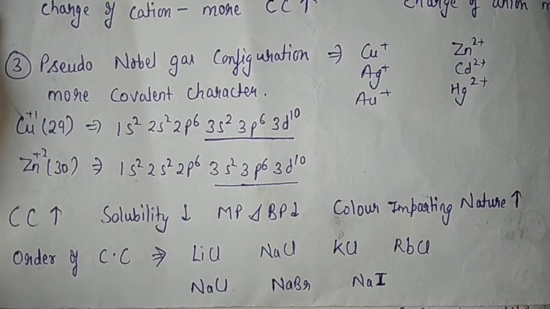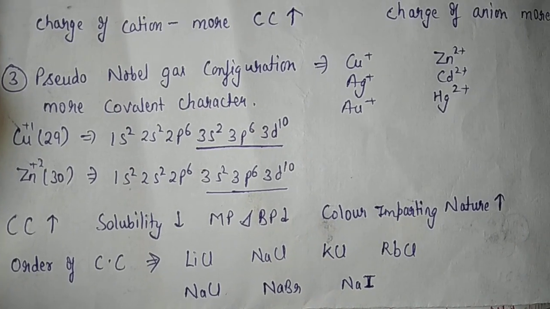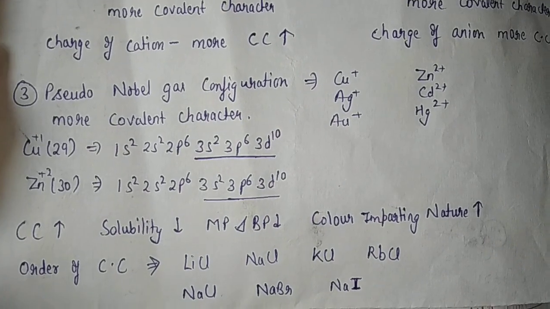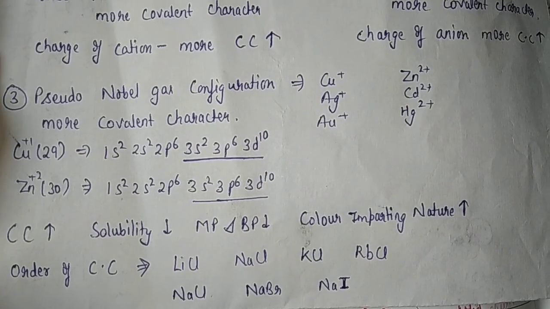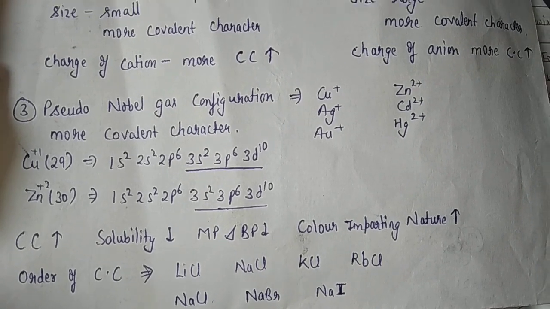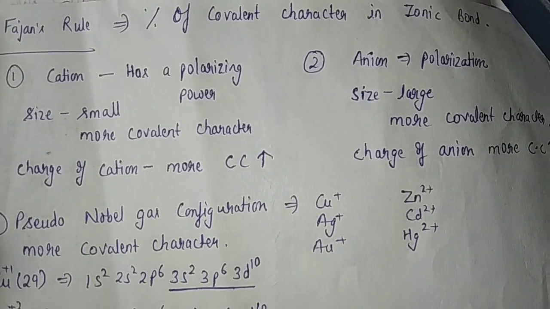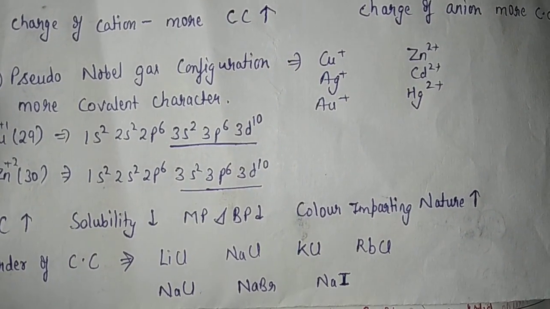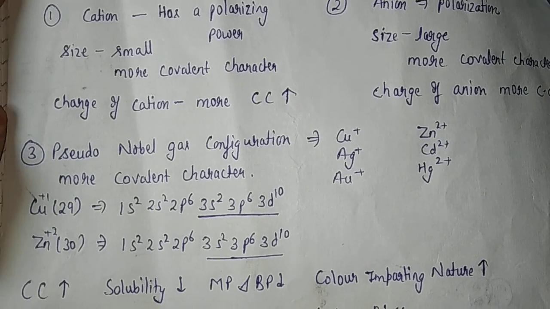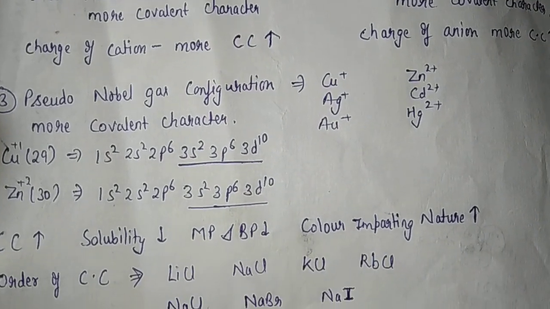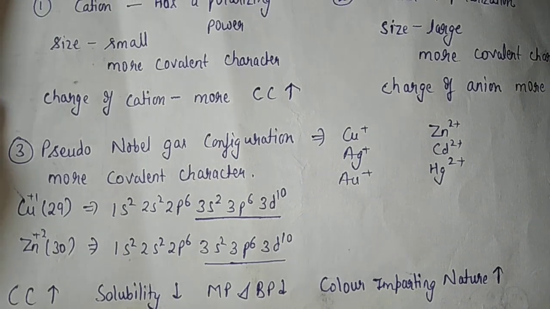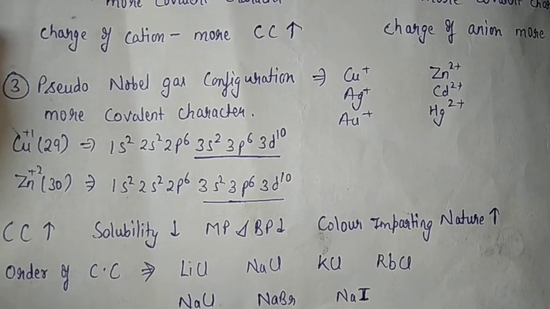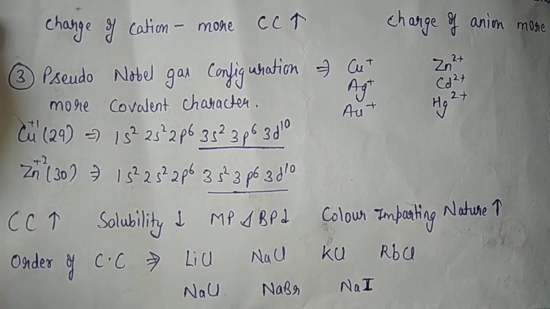Now for example, if we have lithium chloride, sodium chloride, potassium chloride and rubidium chloride, then the covalent character order will be, as we have seen, the cation size should be small, and the anions are all the same, chlorine, chlorine, chlorine. So depending on the size of the cation, the smaller the size of the cation, the more will be the covalent character. So the order is LiCl, NaCl, KCl, then RbCl.